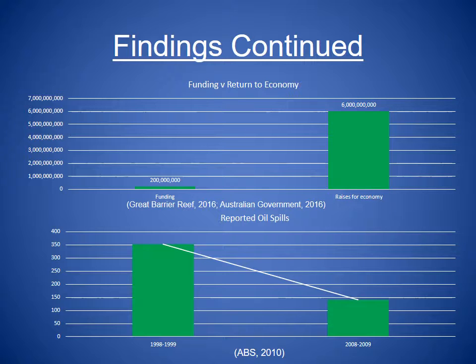The amount of funding has increased significantly in the past several decades, corresponding with the decline in reported oil spills from 353 in 1998 to 140 in 2008. It is noteworthy, however, the ABS data is underestimated due to an unknown number of unreported oil spills and also the volume of oil spilled in such incidents.